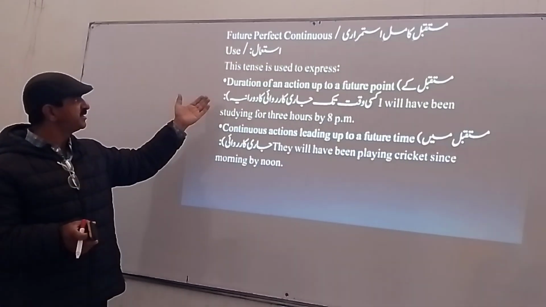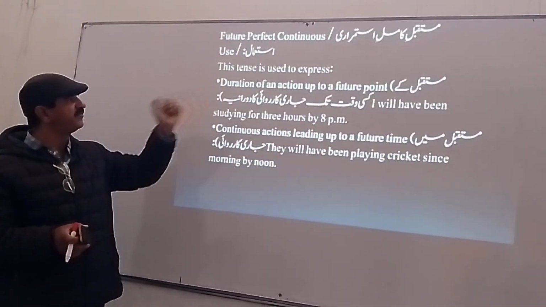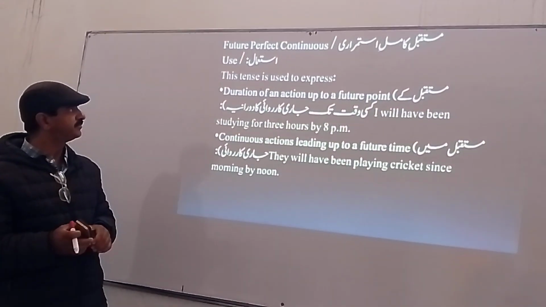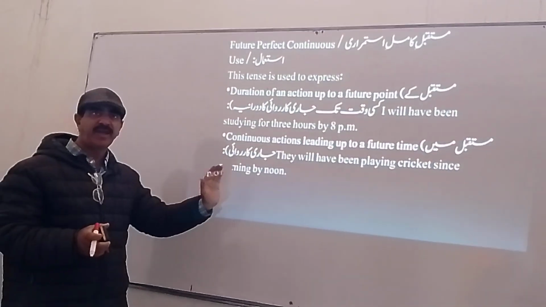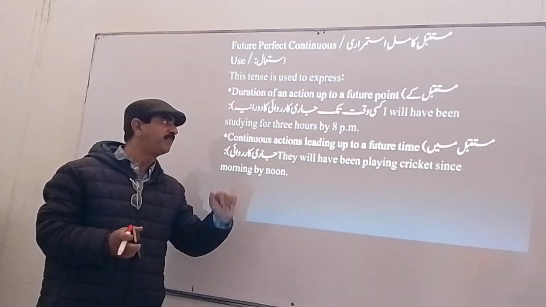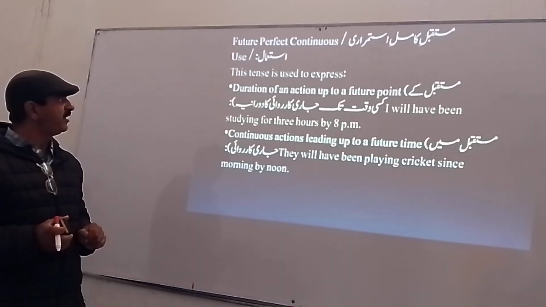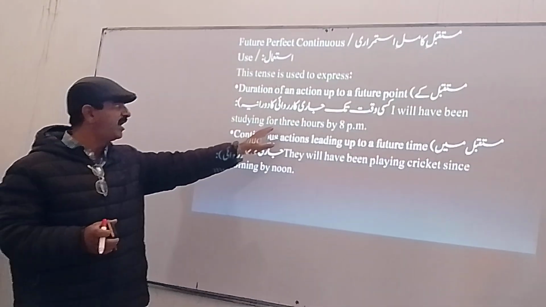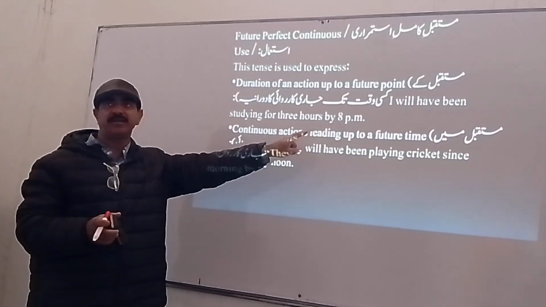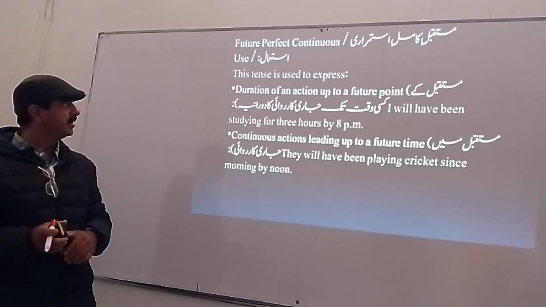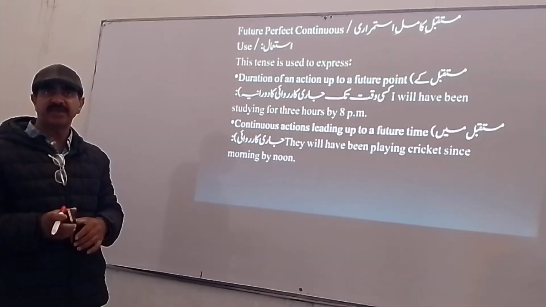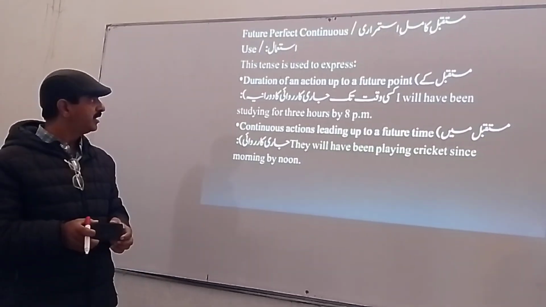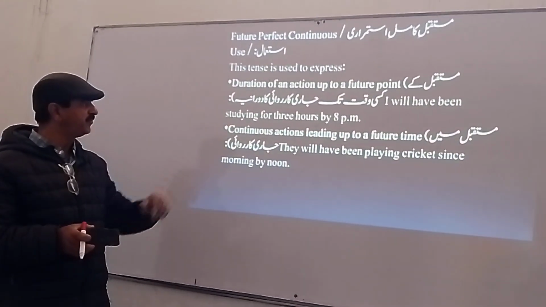Next one. Then comes the future perfect continuous tense. This tense is used to express duration of an action up to a future point. Clear? An action starting in the future and continuing up to a future time. For example, I will have been studying for 3 hours by 8 p.m. It means till 8 p.m. I will have been studying for 3 hours. Clear?